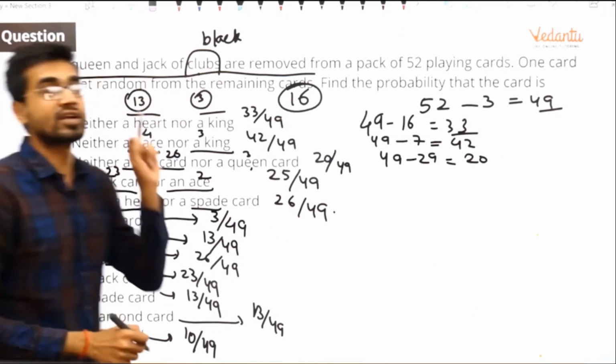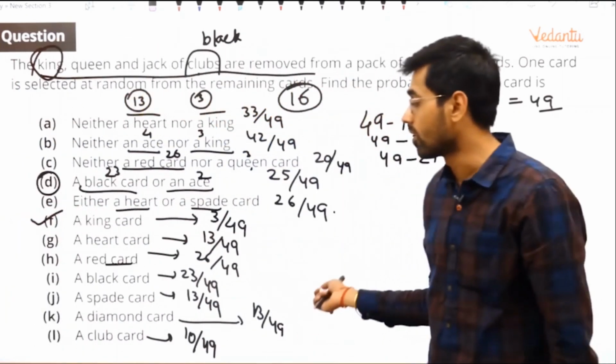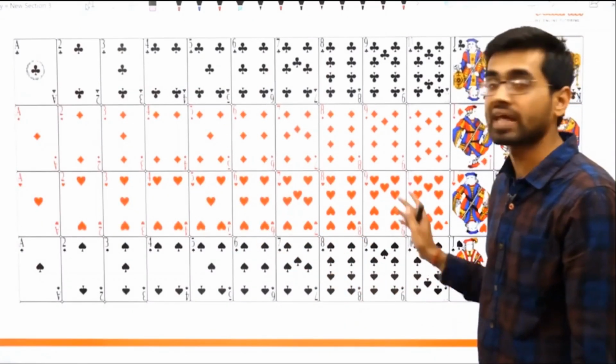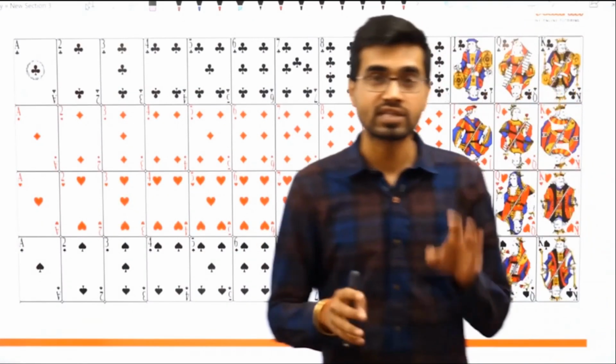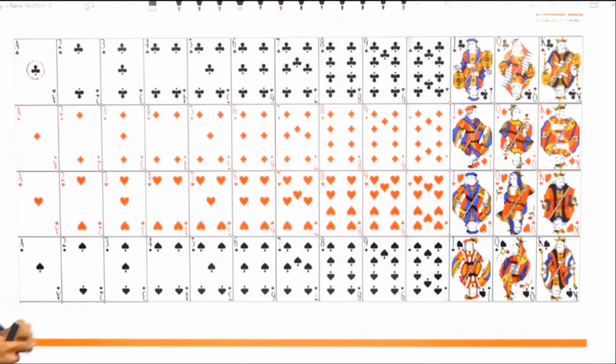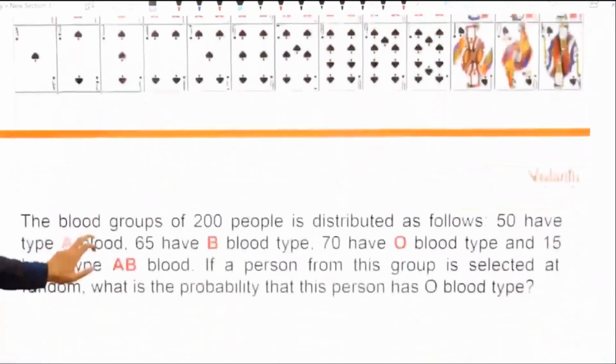I hope you have understood how you will do the card problems. Yes, remember this thing so that it helps you every time. Take an image of it, take a screenshot and remember this. Okay, I'll just go out of this so you can take a screenshot. This will help you to remember this. Okay, so I hope you have understood it.